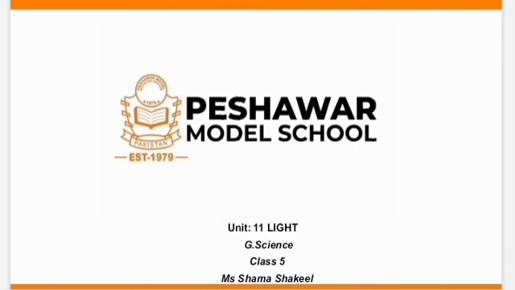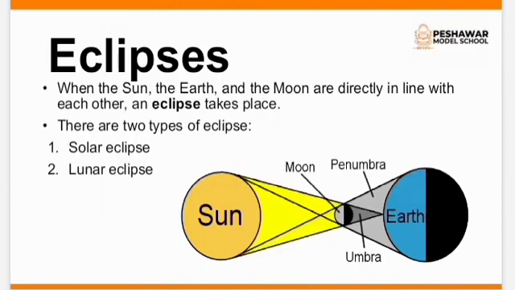In my previous video, I have explained unit number 11, Light of class 5. In this video, I'm going to explain the last one topic of this unit along with the homework which you have to attempt on your neat notebook. So let's begin. So our topic is eclipses.